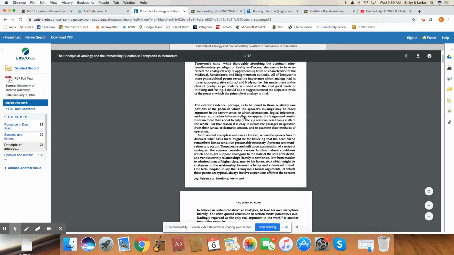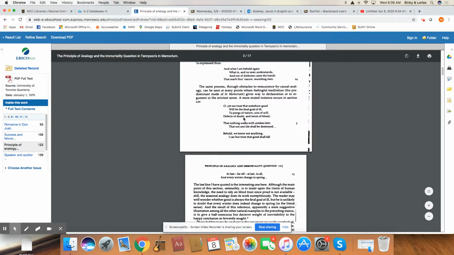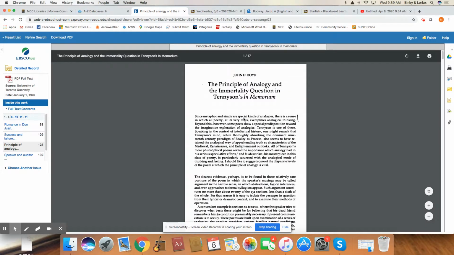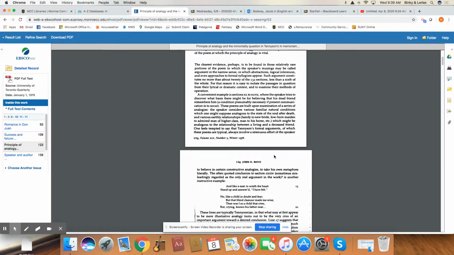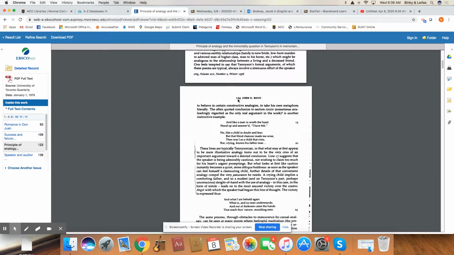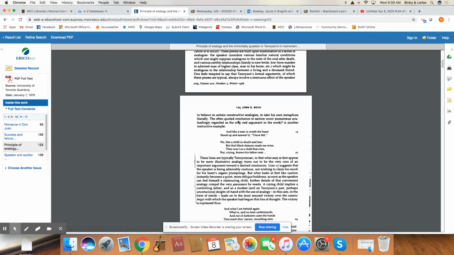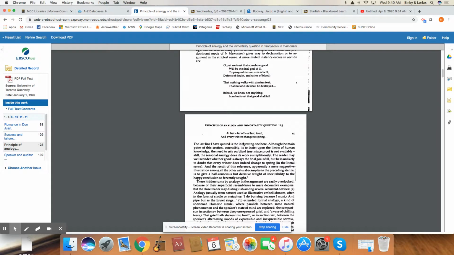This one is 17 pages long. And whenever you cite the author in your essay, you want to say, for example, John D. Boyd suggests, comma, then you have a quote mark and give me the quote, and then cite in your in-text citation what page it appears on. This is 124, this would be 123, 125, et cetera.